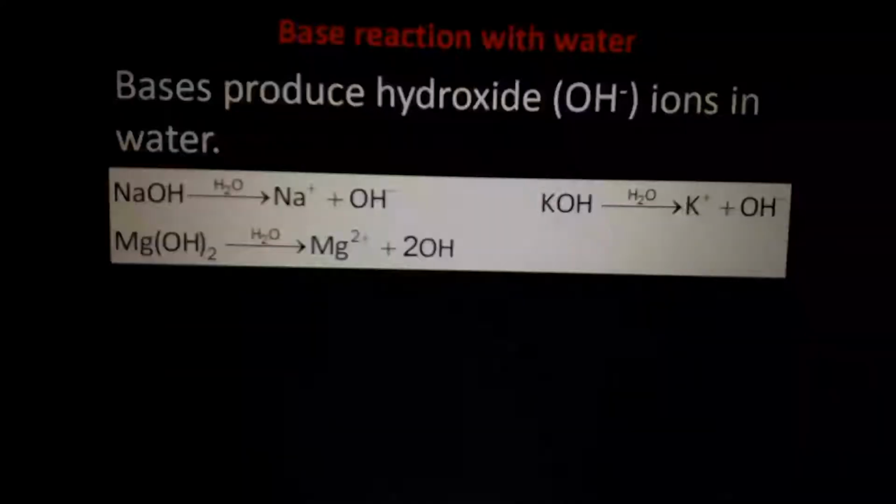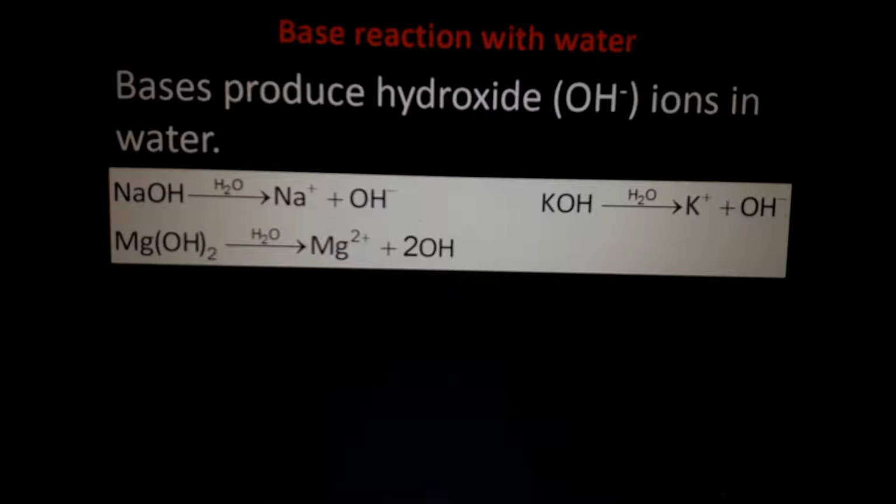Next, base reaction with water. What will happen when a base reacts with water? Now we are going to a new section called bases. You studied they will accept hydrogen ions. See, NaOH plus H2O will give Na+ and OH-.